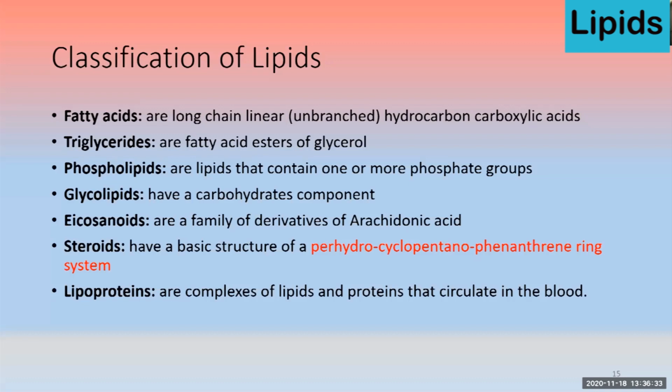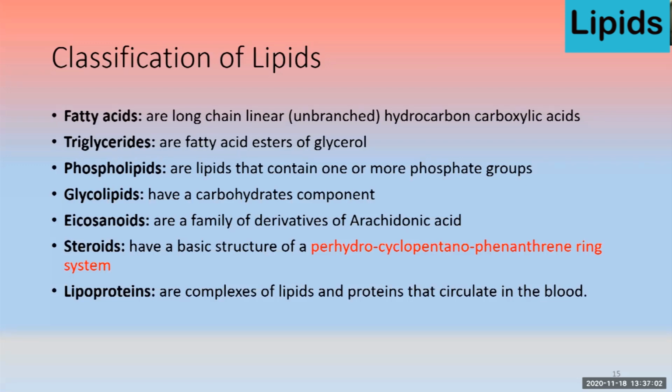Phospholipids, lipids that contain one or more phosphate group. Then comes the glycolipids. They have carbohydrate component. Then eicosanoids. This is a family of derivatives of arachidonic acid. Arachidonic acid derivatives are the family that we say is an eicosanoid family. So arachidonic acid contains 20 carbons. Then comes the steroids. Steroids, example is the cholesterol.